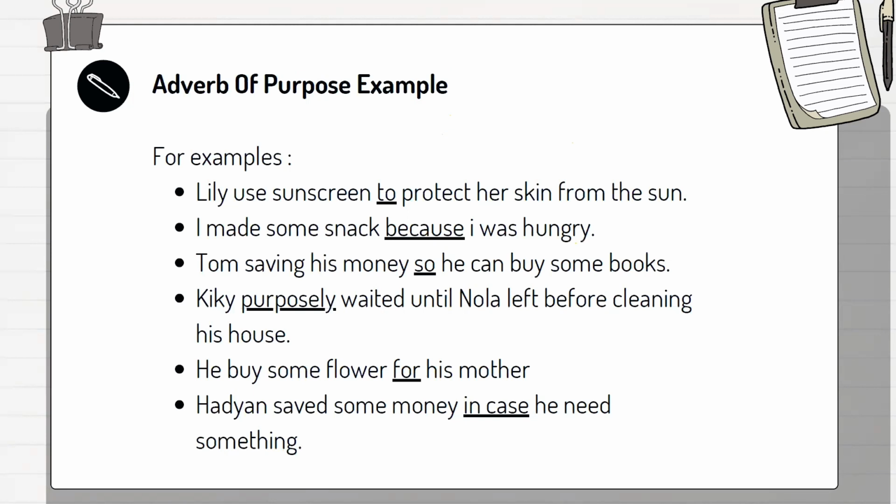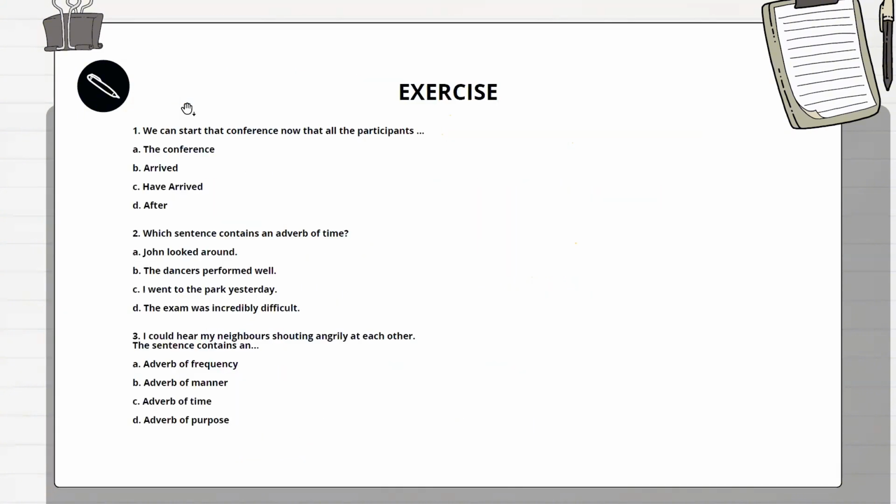Kiki purposely waited until Nola left before cleaning his house. Purposely is the adverb of purpose. He buys some flour for his mother. For is the adverb of purpose. Hayden saves some money in case he needs something. In case is the adverb of purpose.